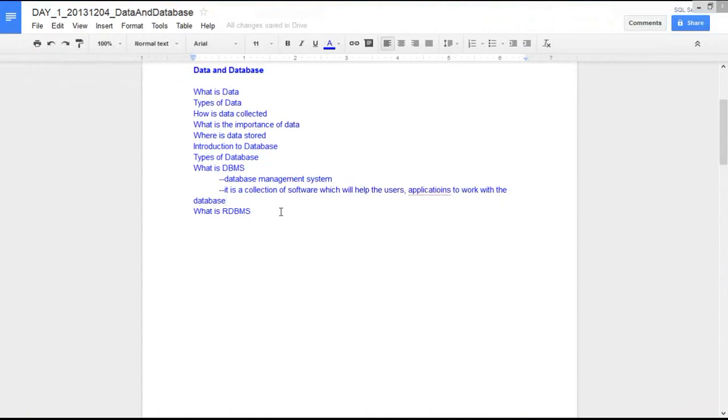The database management system creates an interface between the users and the application with the database itself. Using that interface you can work with the data or the database. Whenever we say we are working with the data, that data is in the database, and it will be stored in the form of tables.